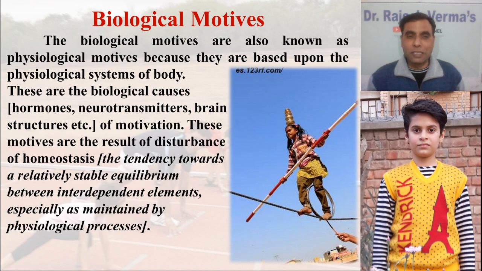What are these physiological systems? These physiological systems are governed by various biological factors, that is your hormone structure, neurotransmitters, brain structure, etc., and your needs and homeostasis, etc. And these motives are the result of disturbance of homeostasis.